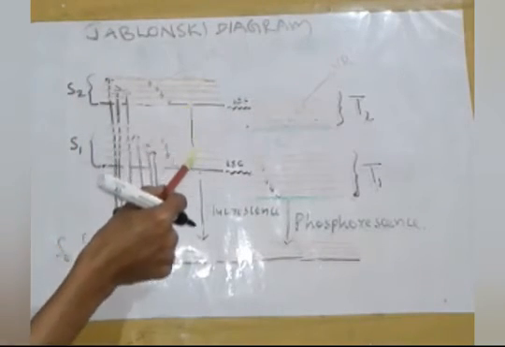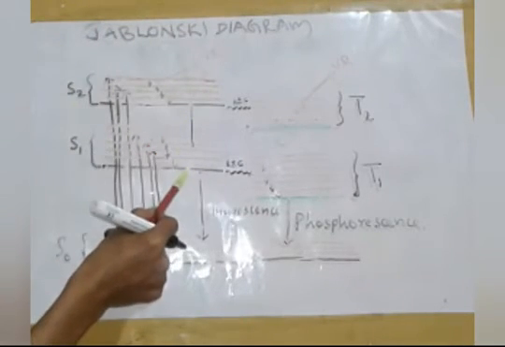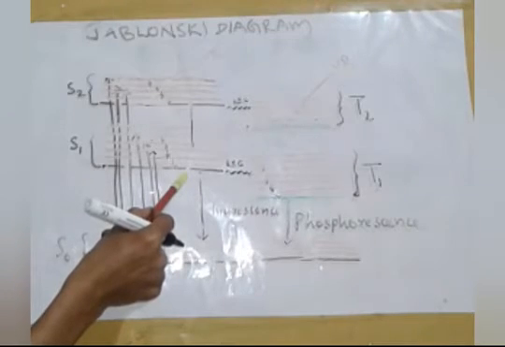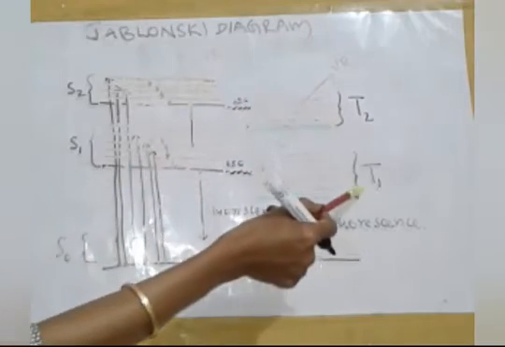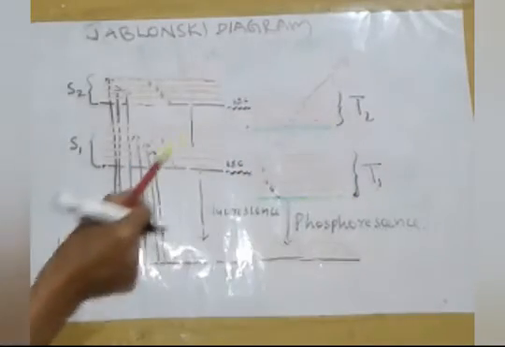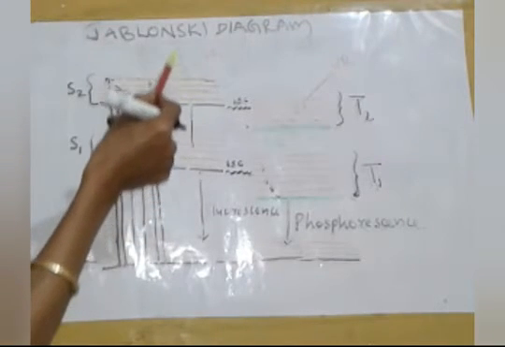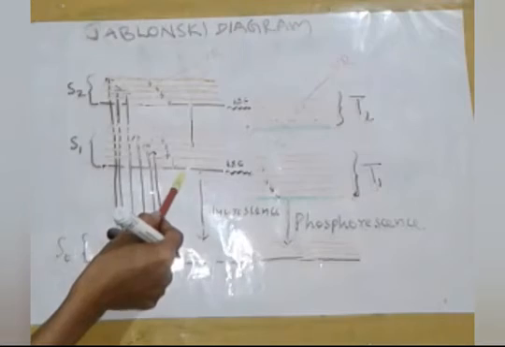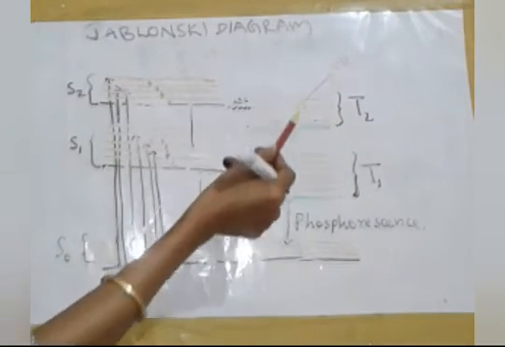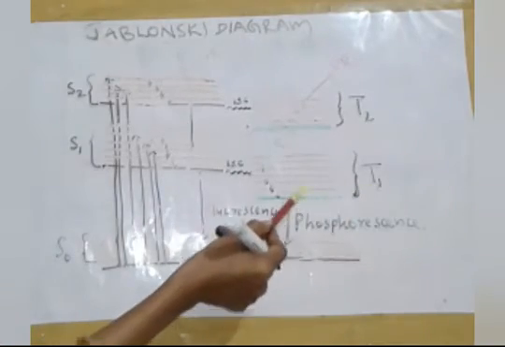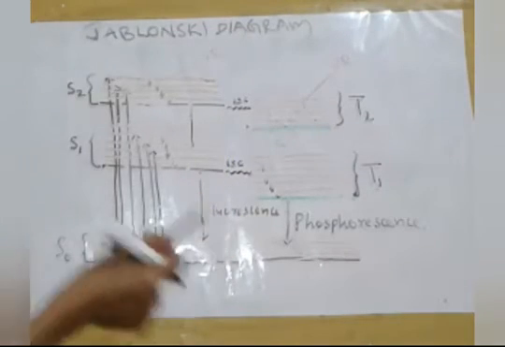The next one is internal conversion. Internal conversion is a transition from a higher singlet level to the first singlet electronic energy level, and similarly from a higher triplet energy level to the first triplet electronic energy level, by releasing energy. That is, the molecules in the S2 or S3 level relax to the S1 level, or molecules in the T3 or T2 level come back to the T1 level by releasing energy in the form of heat but not in the form of radiation.